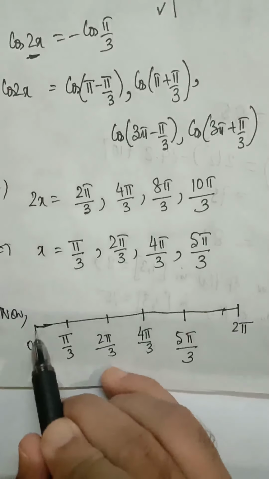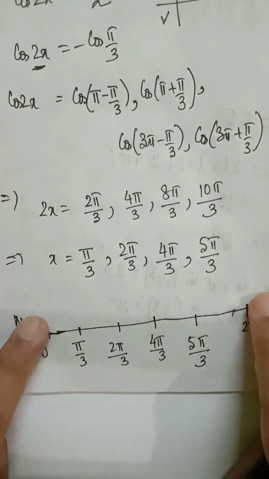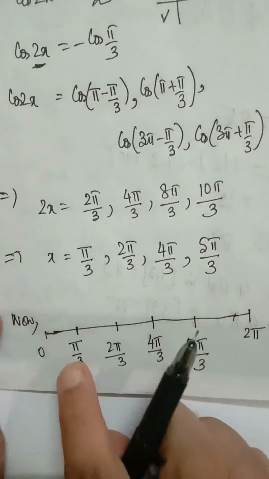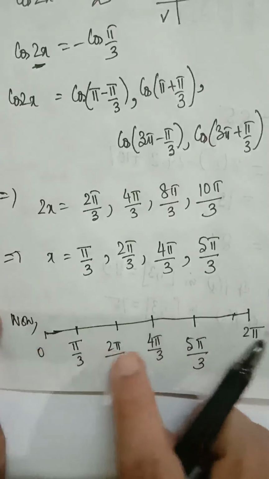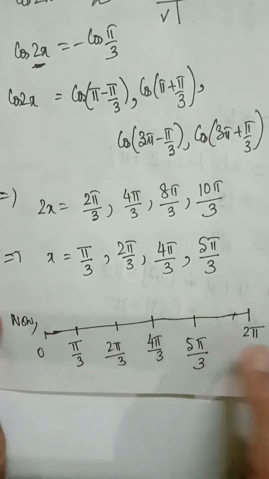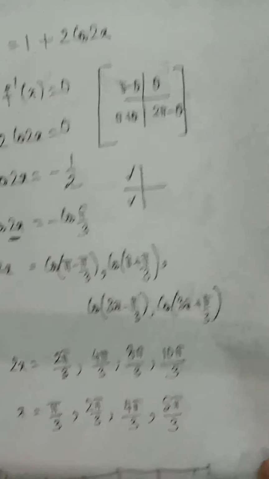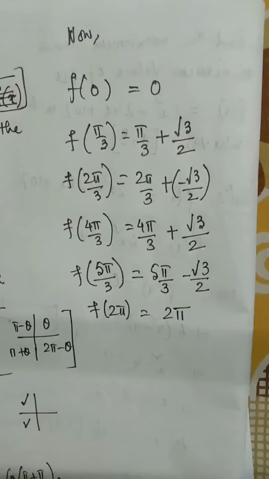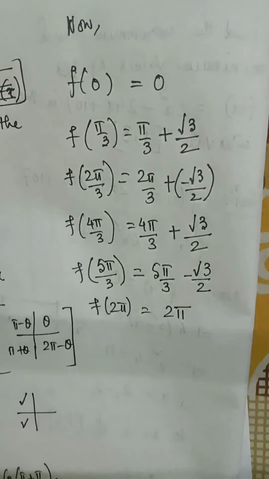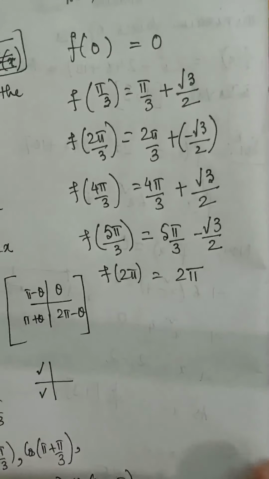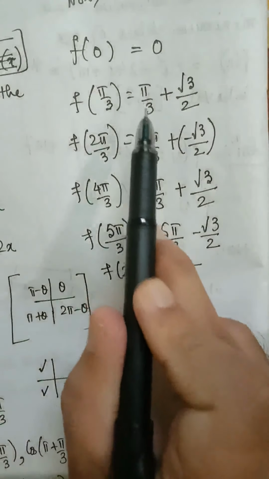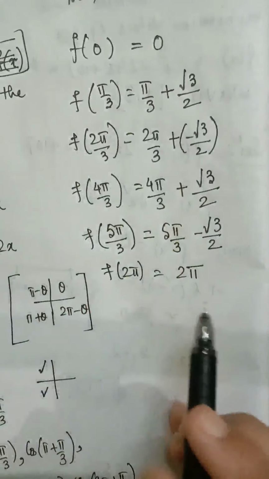Now you can see between 0 and 2 pi, this is the given interval, these are the stationary points. So you will find the values of f(x) at all of these points starting from 0 to 2 pi. So f of 0 equal to, here I have calculated one by one all the values of f(x) at these points. Now you can further calculate, you can put pi equal to 22 by 7, and you can simplify.